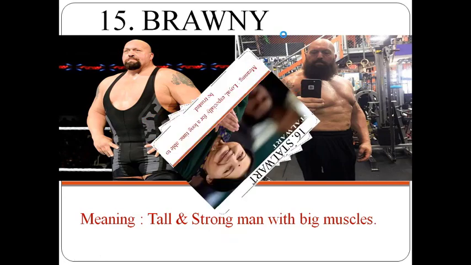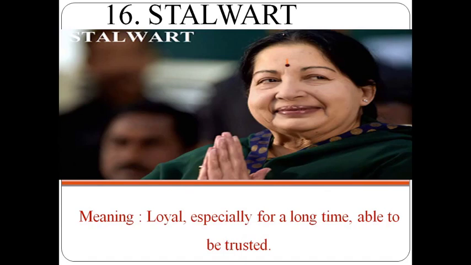Let's move on to the next word now. What is the meaning of the word stalwart? And if you just observe the picture we have here, she is Jayalalitha, who served Tamil Nadu as CM from 1991 to 2016. She is the name for the loyal, and she was trusted by many people, and she is called a stalwart in Tamil Nadu state.